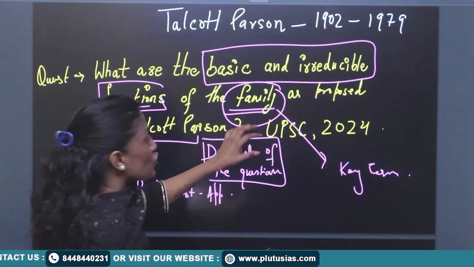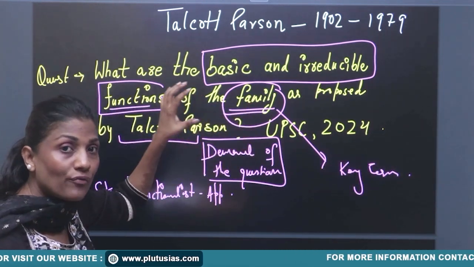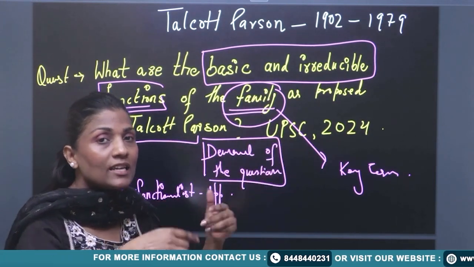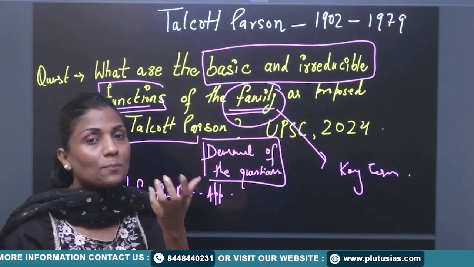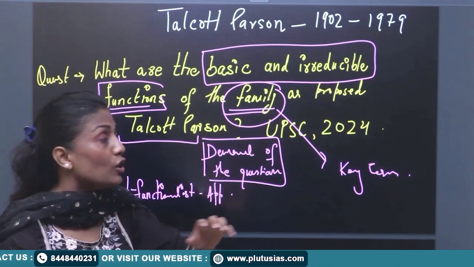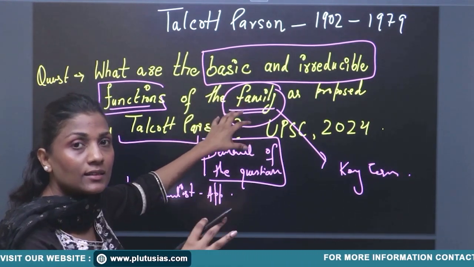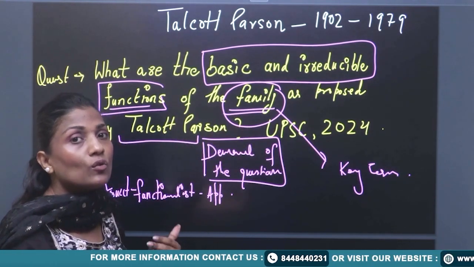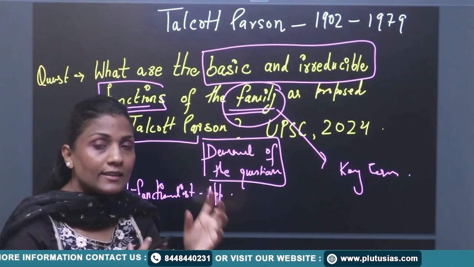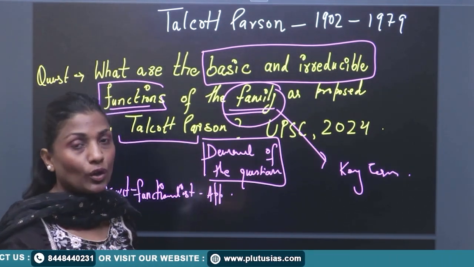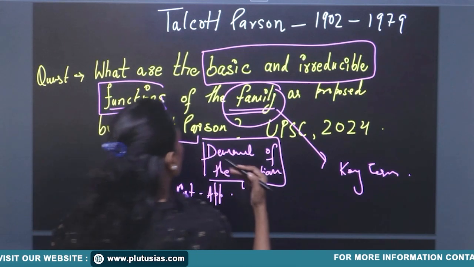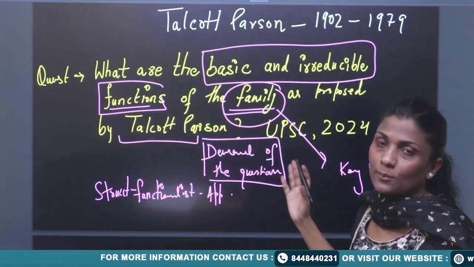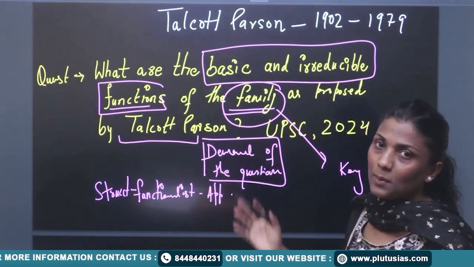So, function of the family. Family is a subsystem in the application. If you understand what Talcott Parsons explained in social system theory, family is considered a subsystem of that social system. As I have said, understand the demand, what is being asked of you. The question is not on some simple point. It's an application of social system theory, which is given to us by Talcott Parsons.